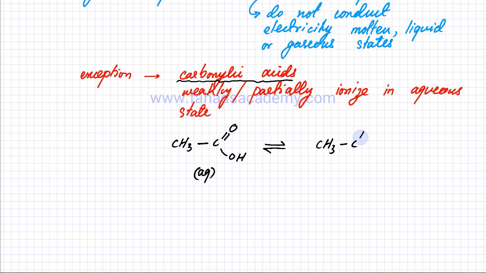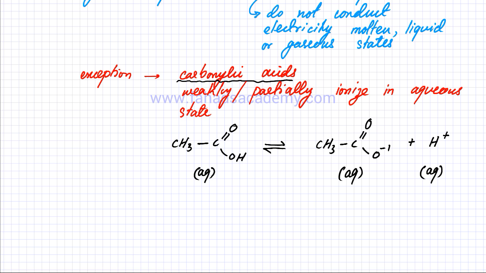One of the ions that is formed is this ion, and the other ion that it is going to produce is the H+ ion. Because it's an acid, one of the properties of acids is that they donate H+ ions. They are proton donors. So this is what's going to happen when you mix ethanoic acid or any carboxylic acid in water. They're going to partially ionize.